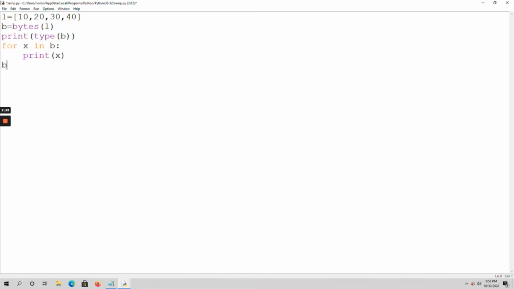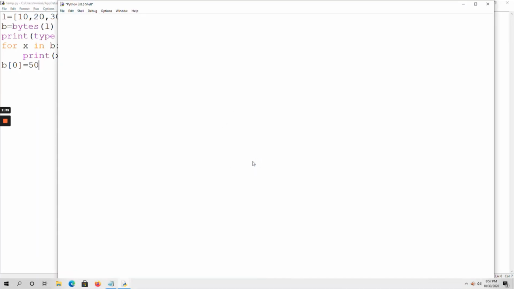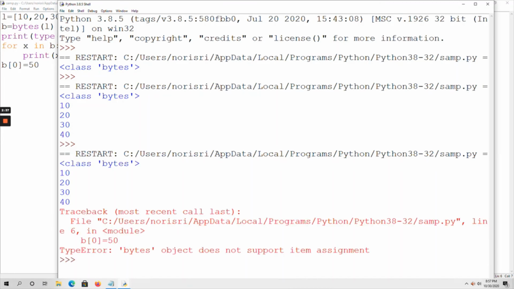B of 0 is 10, and now I am assigning a new value 50. Let me run the code. You will get an error message: bytes object does not support item assignment. It is not possible because it is an immutable data type. We should not change the contents of the object. So that's about the bytes data type.